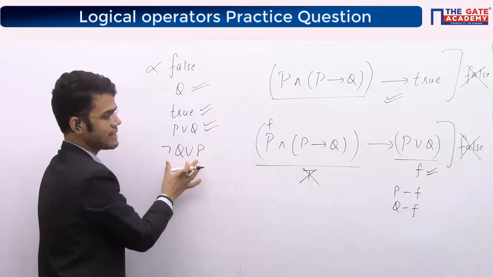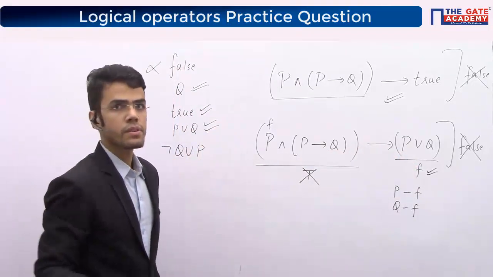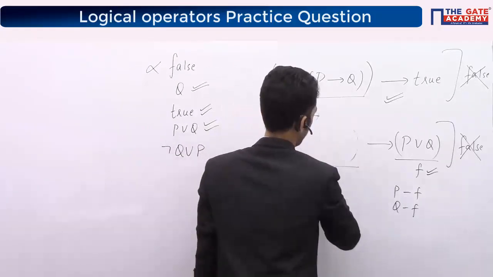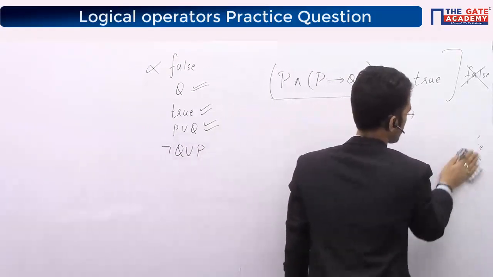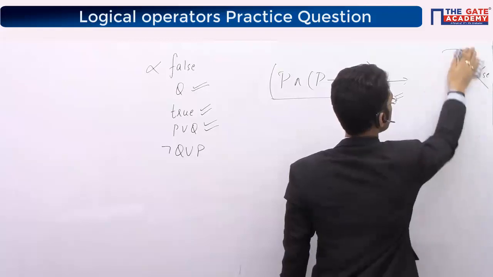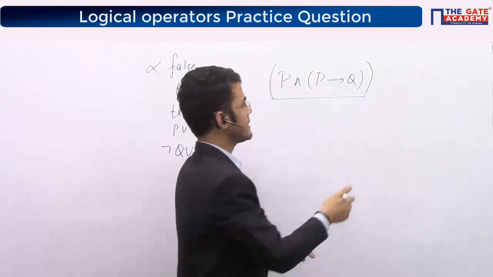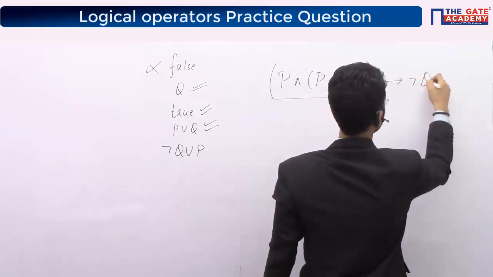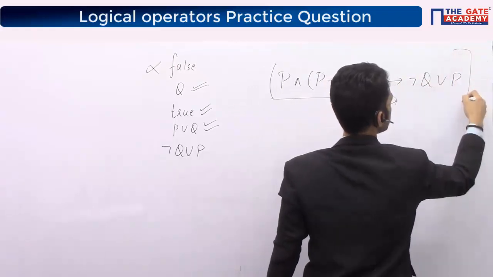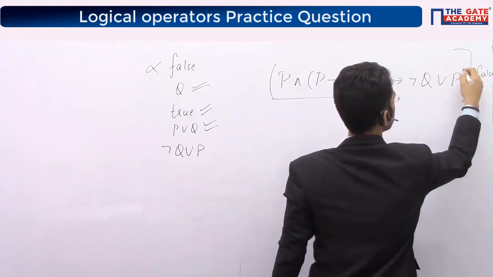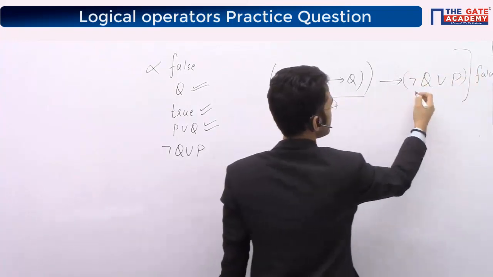We need to check the last expression now. The last expression is negation Q or P, right? Again, try to generate one false case. False says this side true and this side false, right?